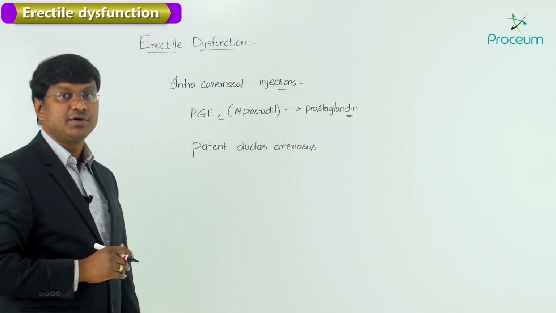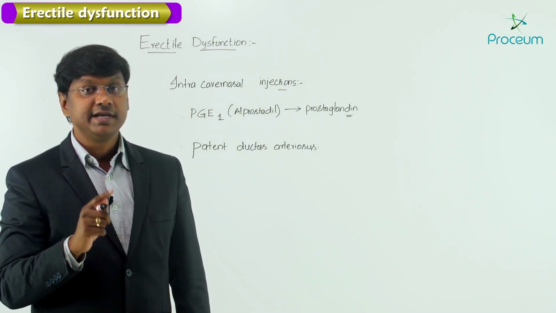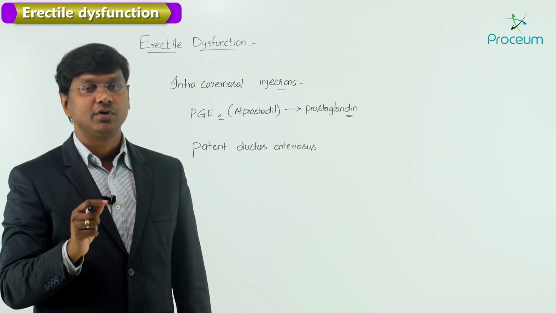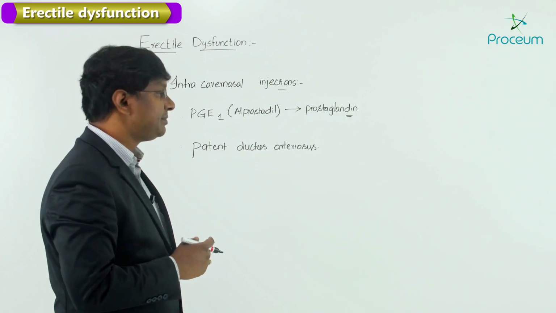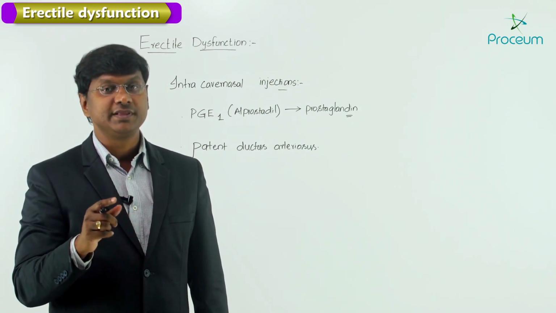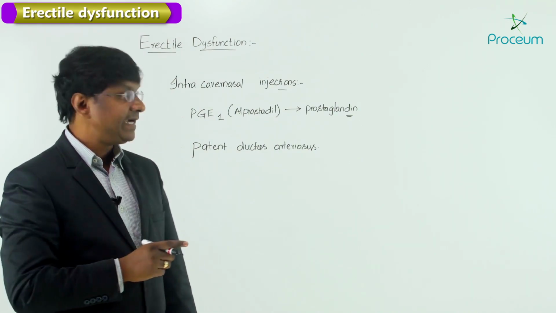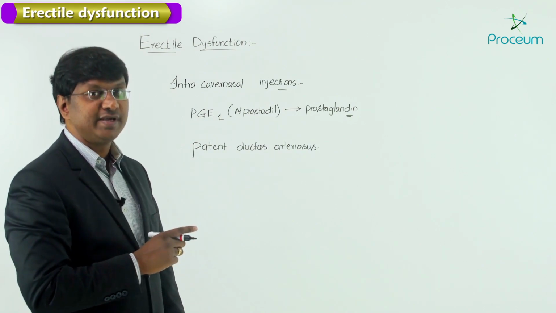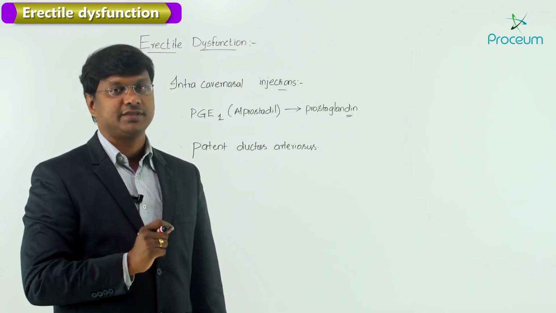Right, it is used in the treatment of patent ductus arteriosus, and it is given via the intravenous route, in the form of a slow injection. And what is the use of Alprostadil in patent ductus arteriosus? This Alprostadil will keep open the ductus arteriosus until the surgery can be carried out. For erectile dysfunction, it is given in the form of injection into the male genital organ, or it can also be placed within the urethra.